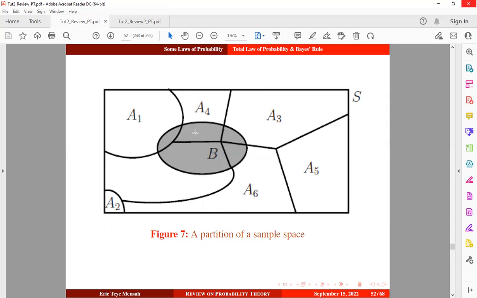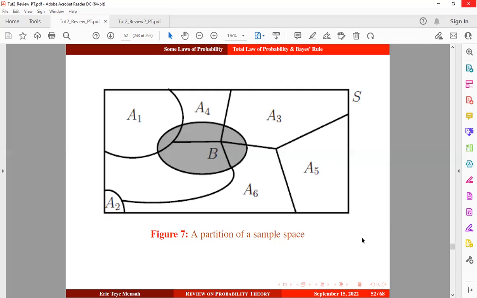Then we multiply it by the probability that we're going to obtain or record a COVID-19 case, given that it is coming from area 4. Then we are going to add it to that of the probability for area 3, multiplied by the probability that we are going to record a COVID-19 case, given that it is coming from area 3. Okay, so this is basically the analogy behind the total law of probability.